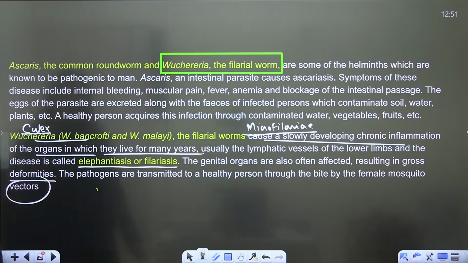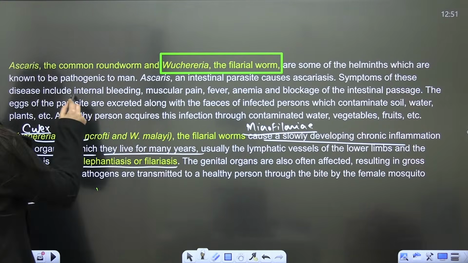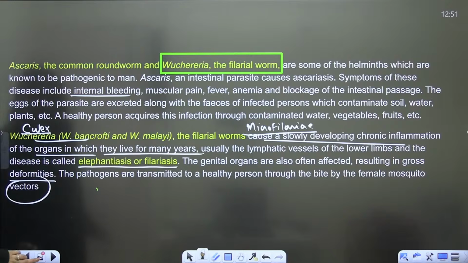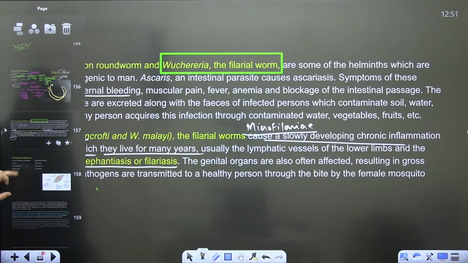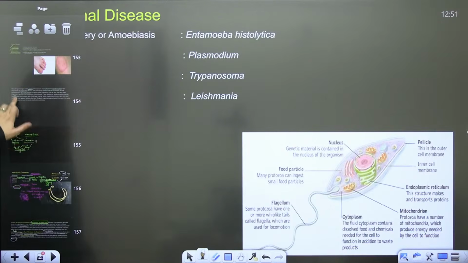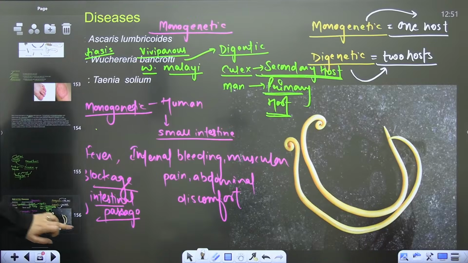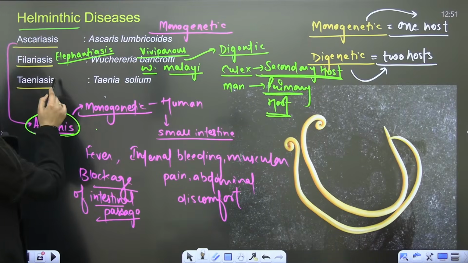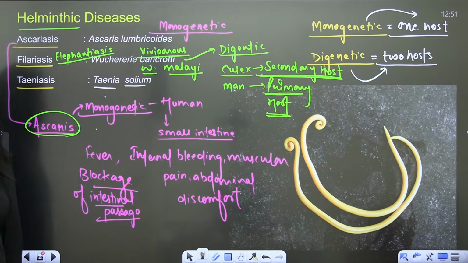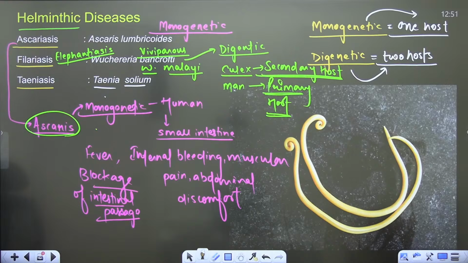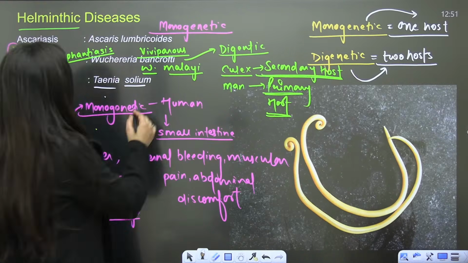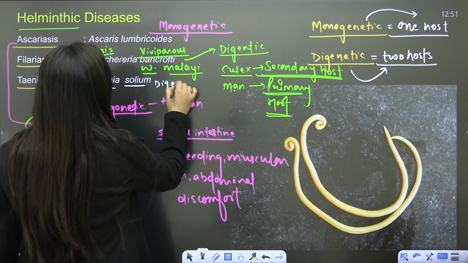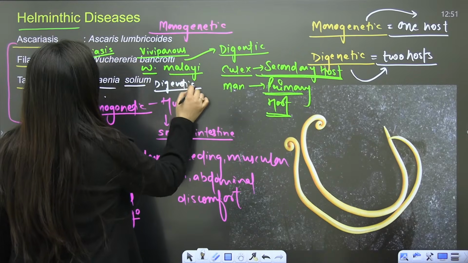So ascaris symptoms will be internal bleeding and all. Yes, we have discussed that. And next, Taeniasis, Taenia solium. Do you know anything about this Taenia solium? It is also digenetic.